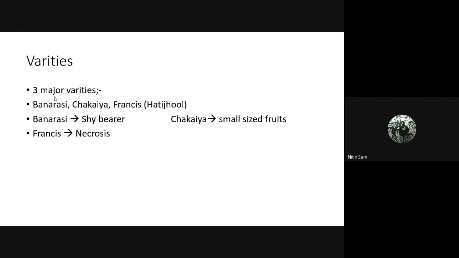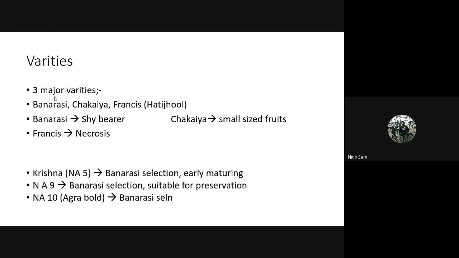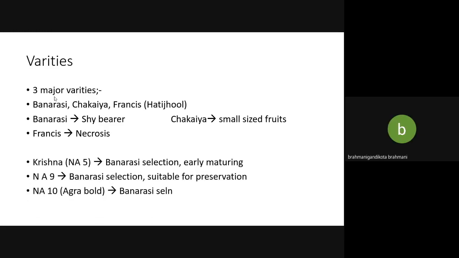So, due to these problems, several selections were made from NDUAT and other institutions. Krishna is a selection from Banarasi. It is early maturing. As I mentioned, Banarasi is a shy bearer due to self-incompatibility. Self-incompatibility is present in the Banarasi variety, thus it is a shy bearer.